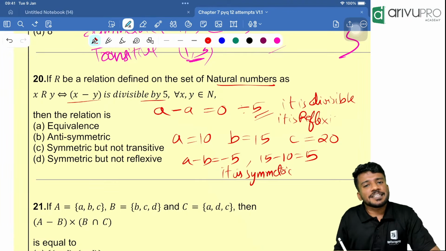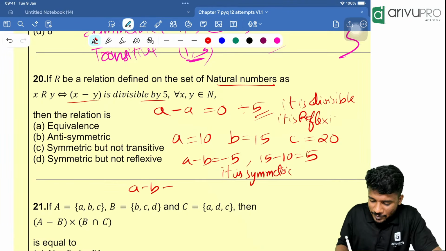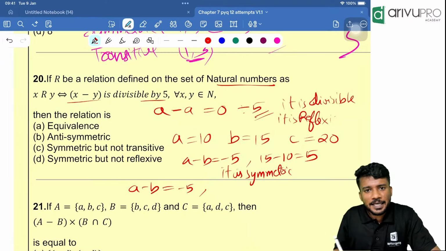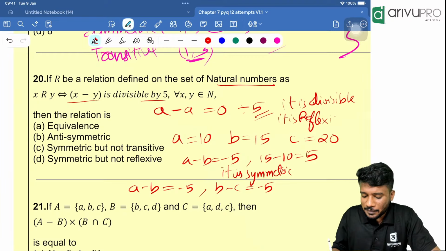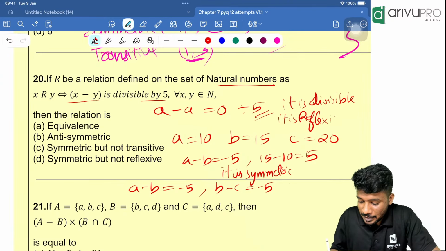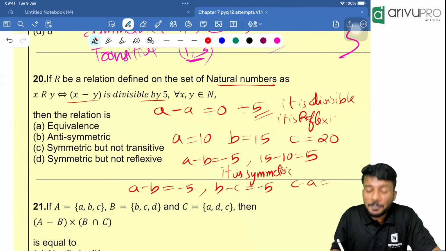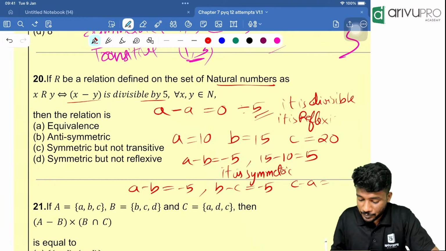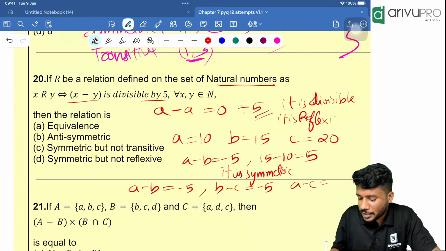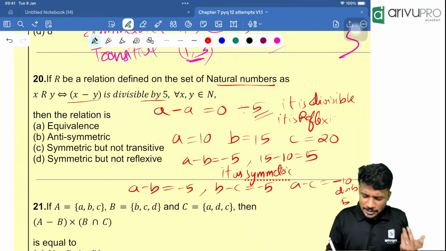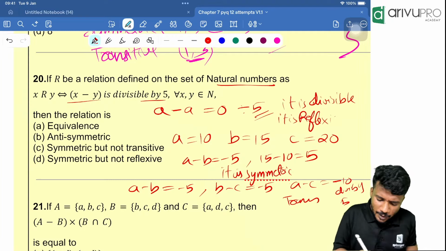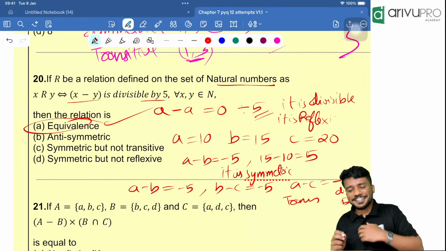Now we need to check whether it is transitive. A minus B is equal to minus 5, divisible by 5. Then B minus C is minus 5, divisible by 5. Then A minus C I'll take, which is 10 minus 20, which is minus 10, divisible by 5. That is also divisible, so it is transitive. So the answer is Option A, equivalence relation.